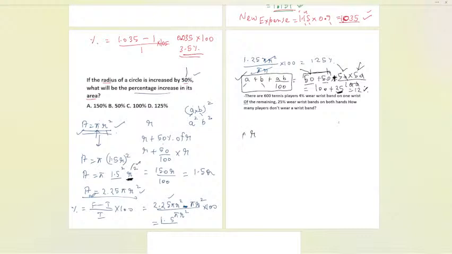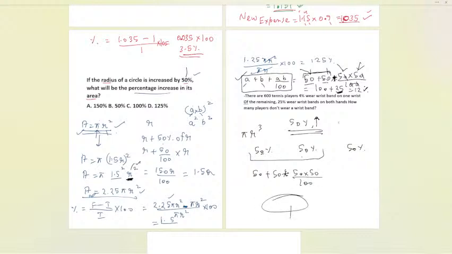Suppose the formula is pi r cube and a 50% increase is observed. Then we are going to apply 50, 50, and again 50, 3 times. So if I consider these two first, it will be 50 plus 50 plus 50 into 50 divided by 100. Whatever answer we get, we have to calculate it with the next 50%.